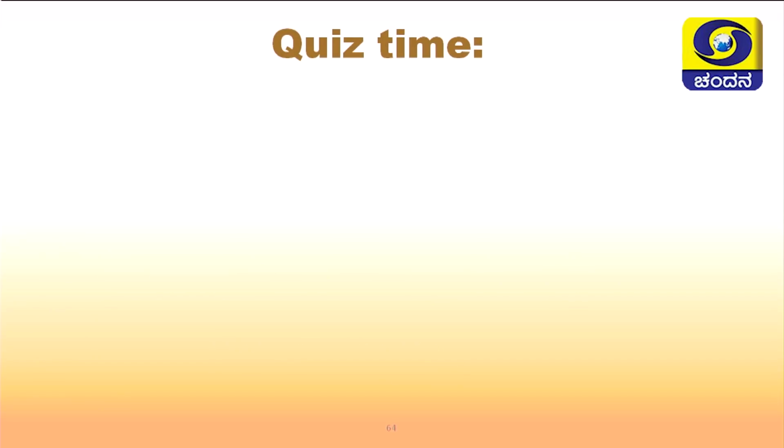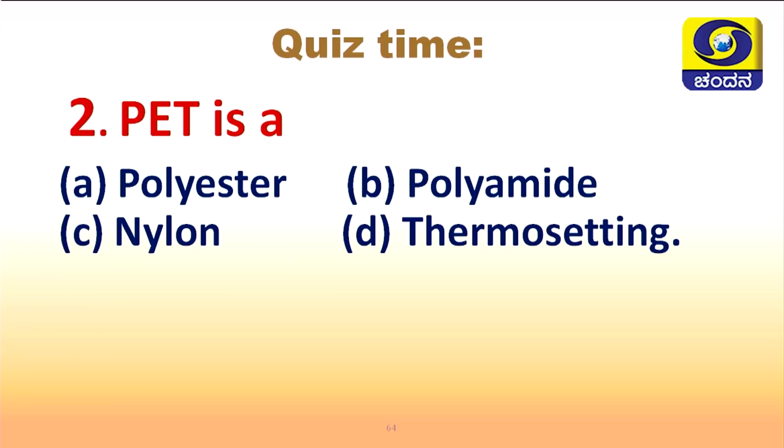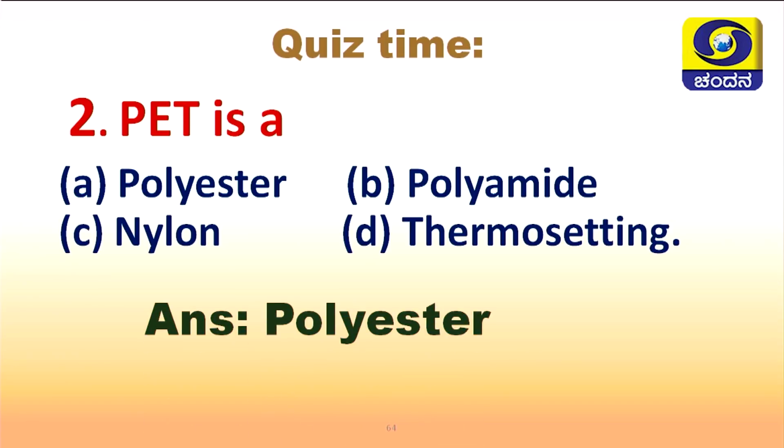The second question: PET is a, what is PET? Let us check the options. A. Polyester, B. Polyamide, C. Nylon, D. Thermostatic. So, what would be the answer, children? Very good. The answer is polyester. PET is a polyester.